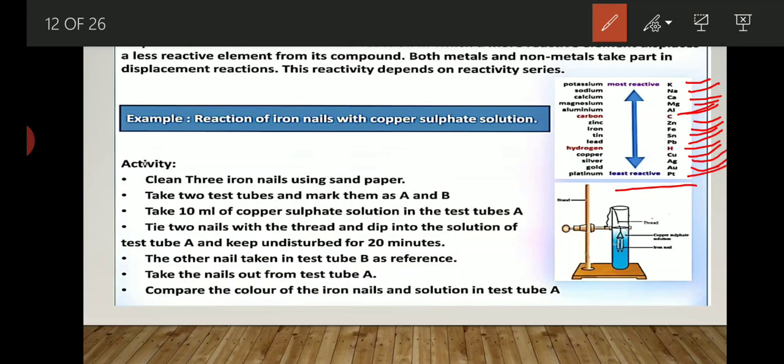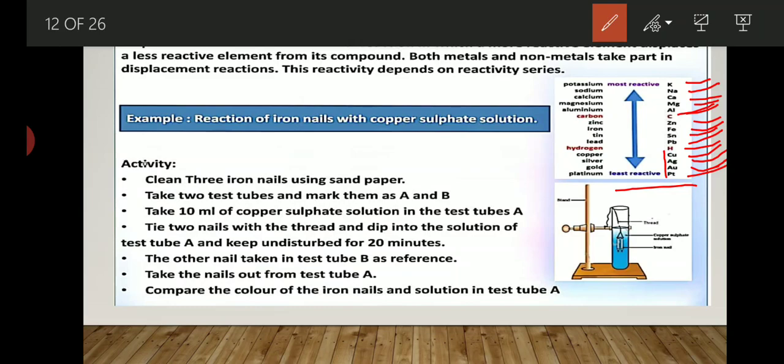See, those elements which are kept below hydrogen are considered the least reactive elements, and they are native to the environment, meaning they hardly react with the oxygen or moisture present in our surroundings, especially gold and platinum.